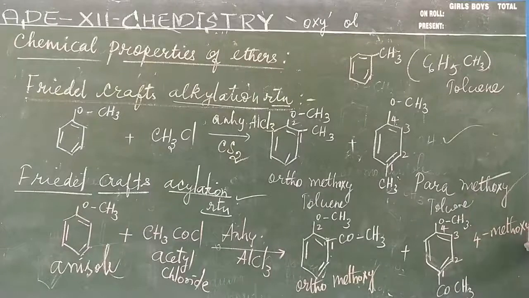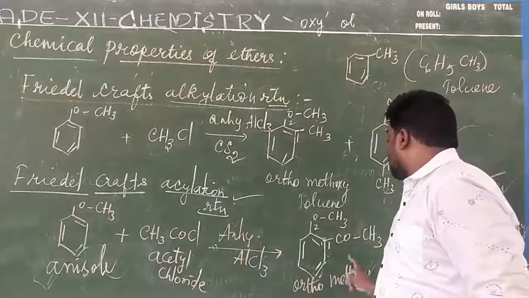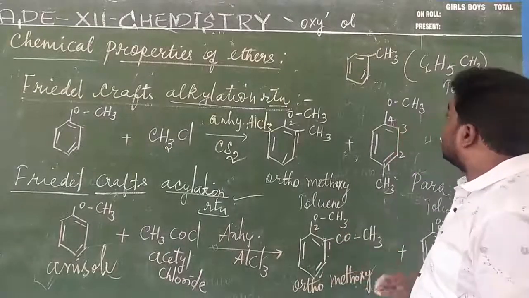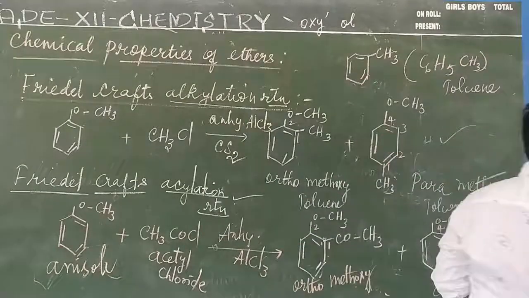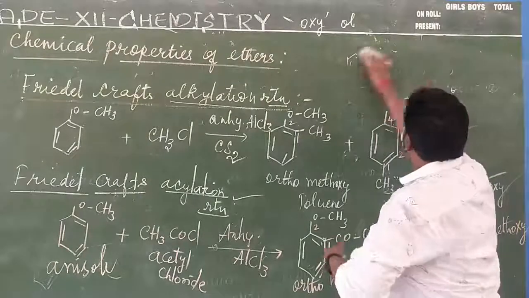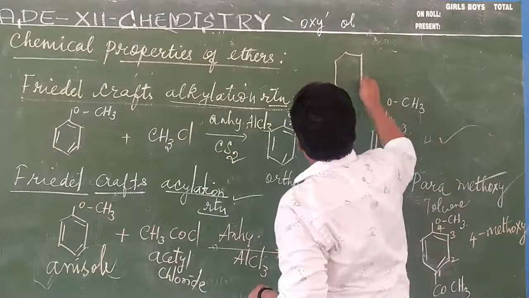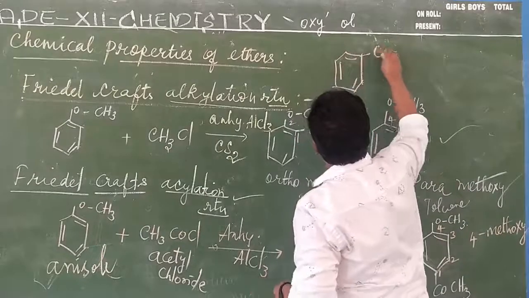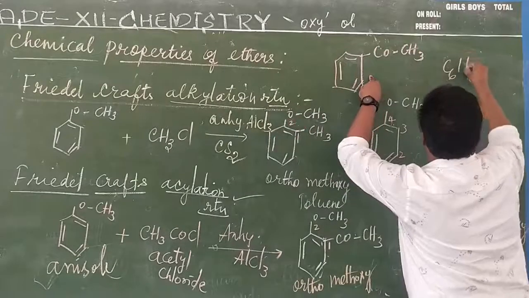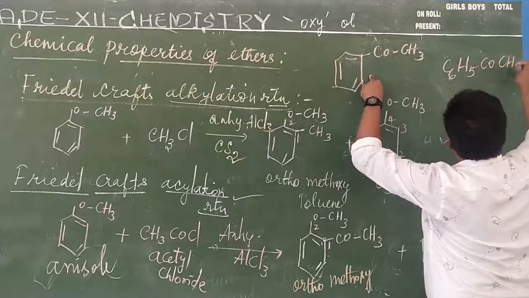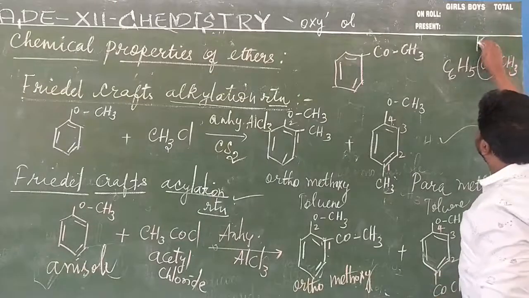Nomenclature, I will ask you in one part. 4 methoxy is present. And then what do we have? So ortho methoxy. Then this formula, that's relevant. So how can this formula be written? Benzene ring, then again benzene ring, COCH3. It can be written as C6H5COCH3. So what is this CO? The functional group is ketone.